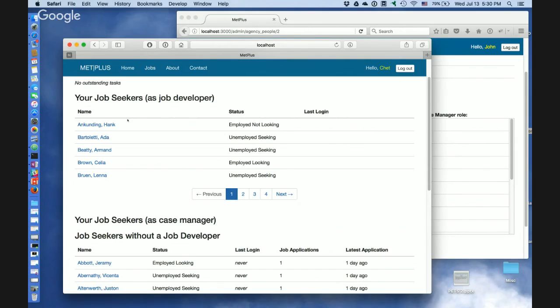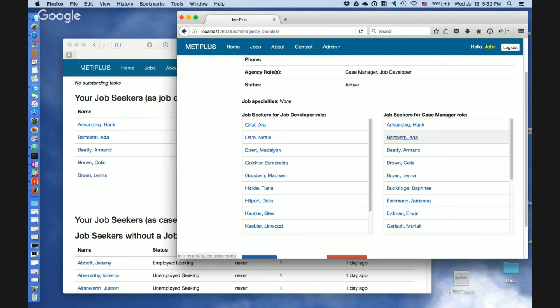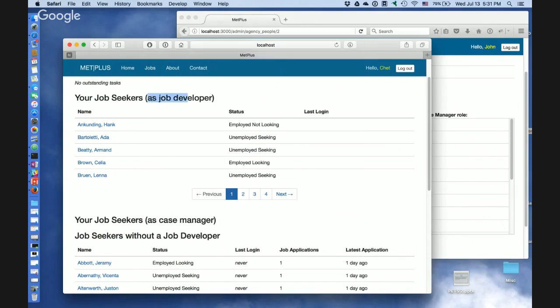The other thing I noticed is that the job seekers listed as job developer are actually the job seekers assigned as case manager. This Ankunding Hank guy is the first guy as a case manager listed under job developer. But that's due to the duplicate ID. Yes, I resolved that issue.